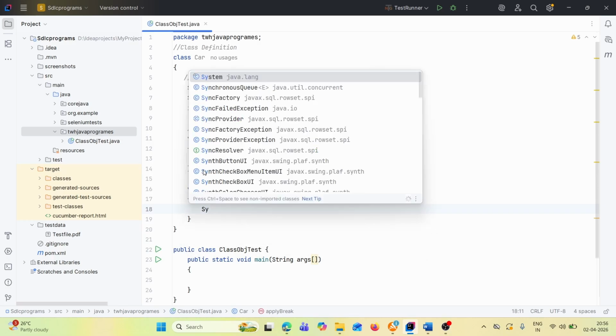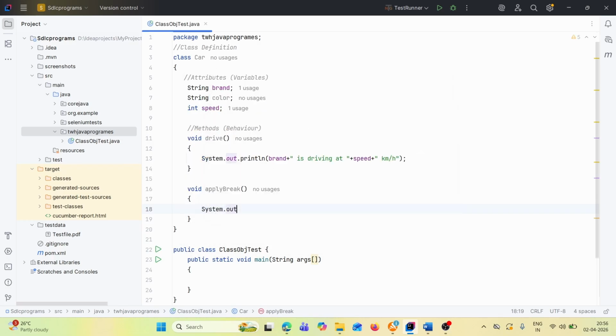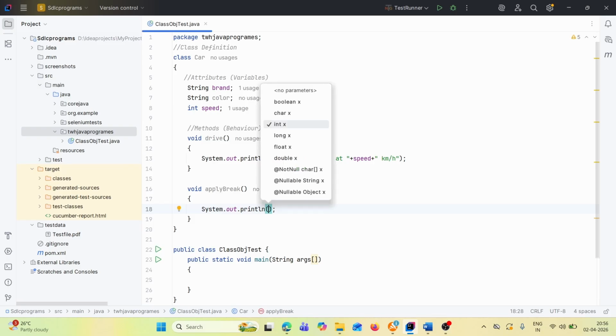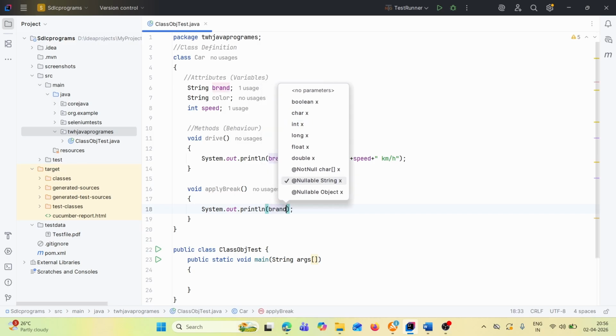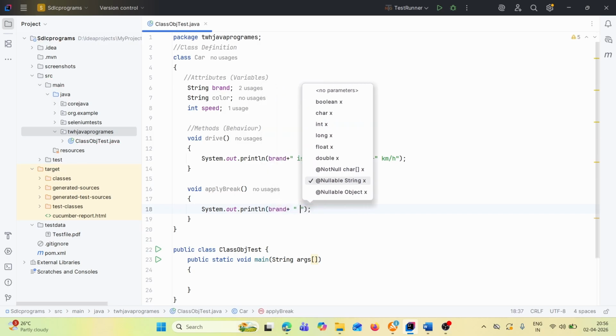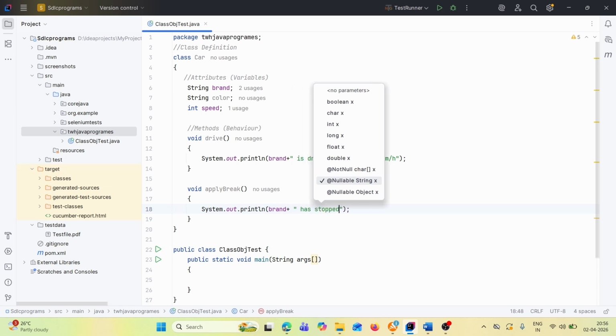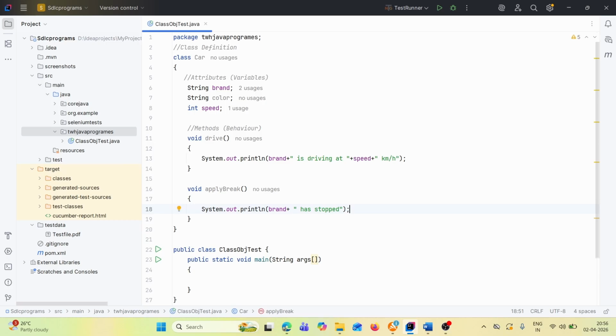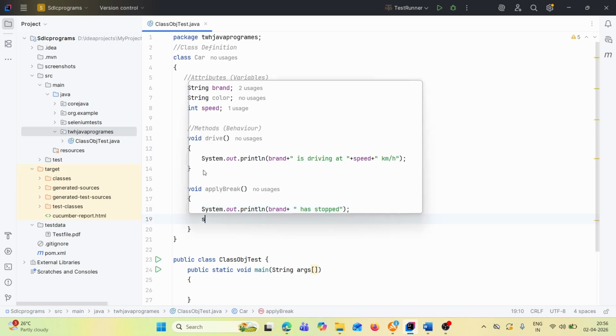Here let's write System.out.println. Here we can write brand plus " has stopped". That means the car got stopped, which means speed is equal to 0. If a car is stopped, then there is no speed, right? So in that case, we can write speed is equal to 0.